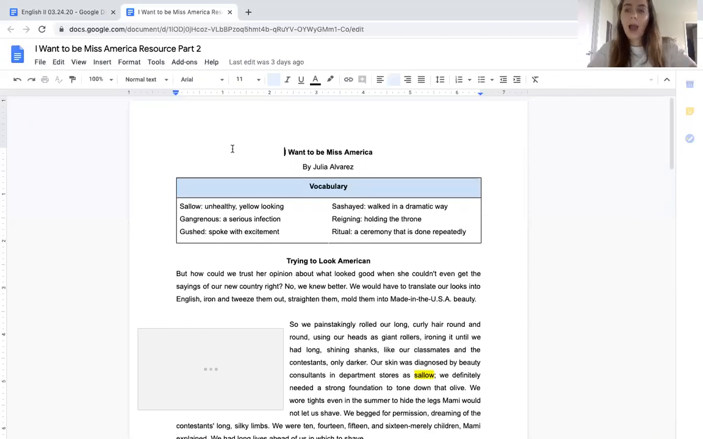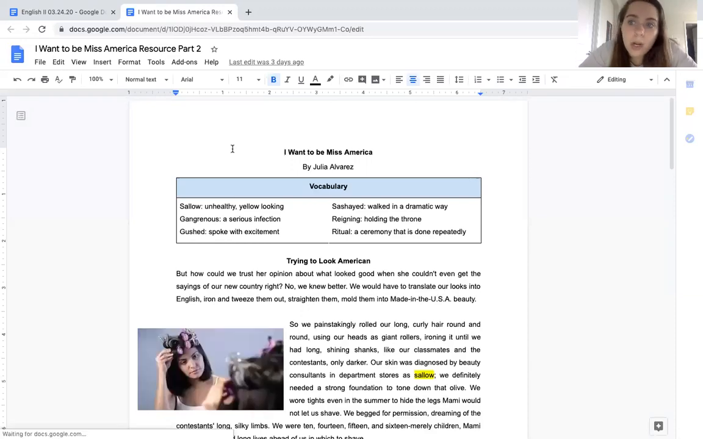So just a recap of what we learned from the story yesterday. We know it's about a group of sisters who have immigrated from the Dominican Republic, and they watch the Miss America pageant every year, and they just look at all of these beautiful women on stage and think, you know, they all look white, they all look quote unquote all American, and the sisters just think, oh, we're never going to look like those women, and it kind of makes them feel a little bit bad about themselves. So that's where we're picking up from.